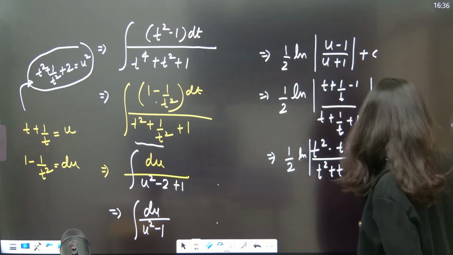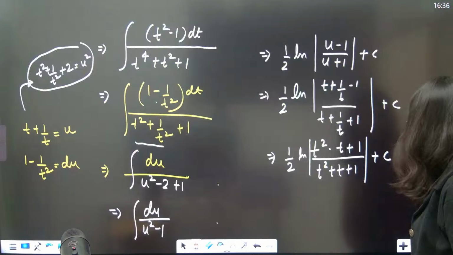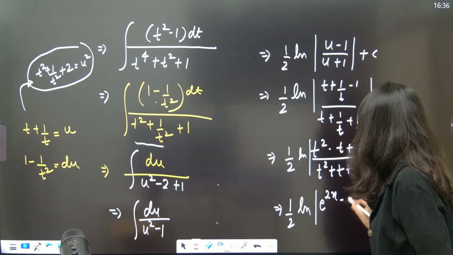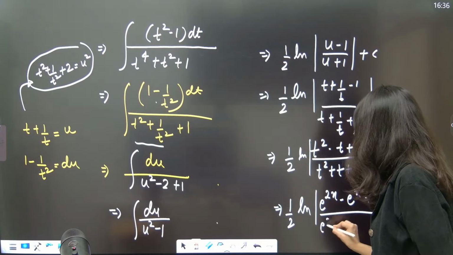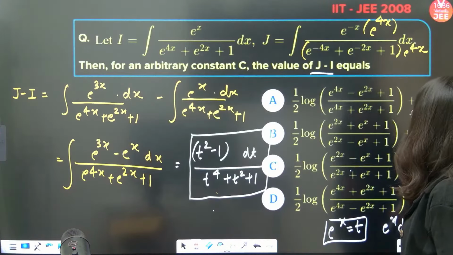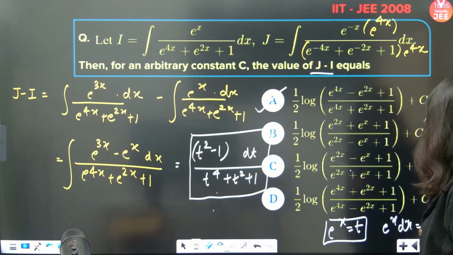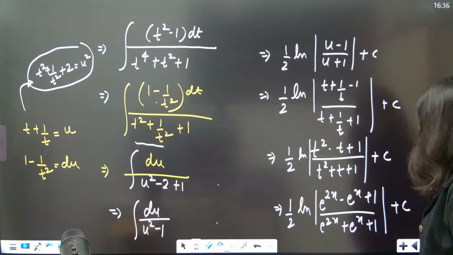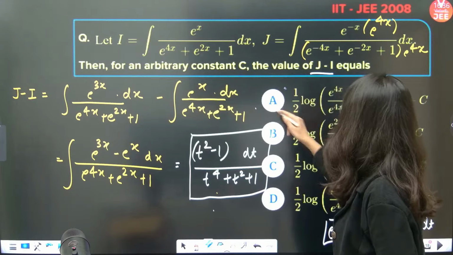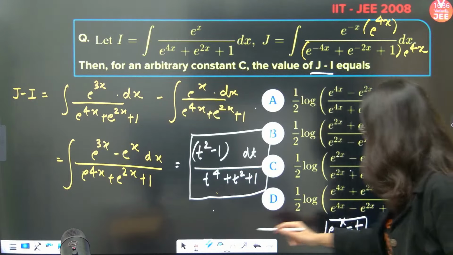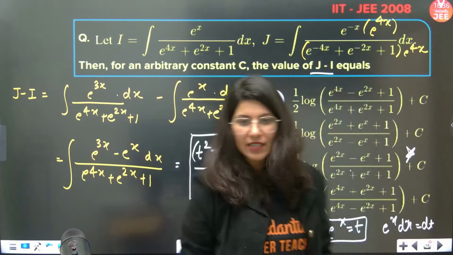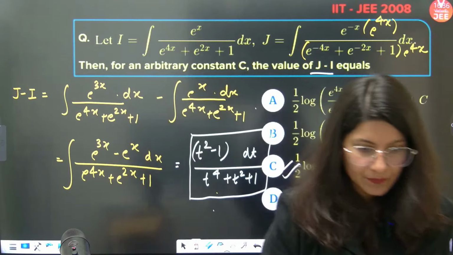Now t again. If you go back, t is nothing but e power x. So this is 1 by 2 log of e power 2x minus e power x plus 1 upon e power 2x plus e power x plus 1 plus constant of integration. And the numerator is negative, denominator is positive. So, sorry, option A is not correct, right? Option A has power 4. We are looking for something which has e power 2x. Option C is correct, right? So option C from here is absolutely correct.